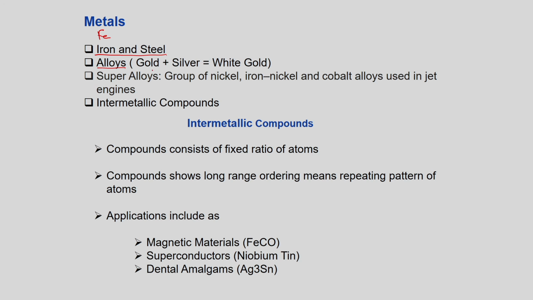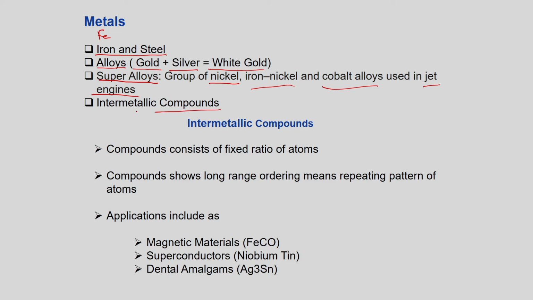What are alloys? Alloys are made of two or more elements. For example, we add gold and silver to get white gold, or bronze is one such alloy. These are used in various applications, for domestic use and others. Now super alloys are those which have very high thermal resistance. These are made from nickel, iron-nickel or cobalt alloys, and they are used in jet engines. If I am correct, they can withstand a temperature of around 1000 degrees Celsius. Because of this they are called super alloys, and they have a special utility, like use in jet engines.